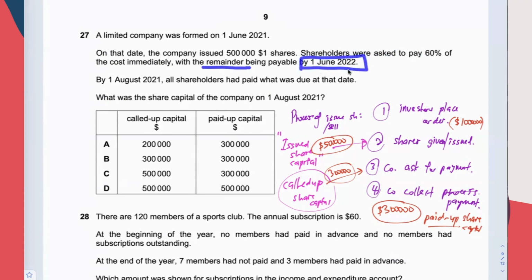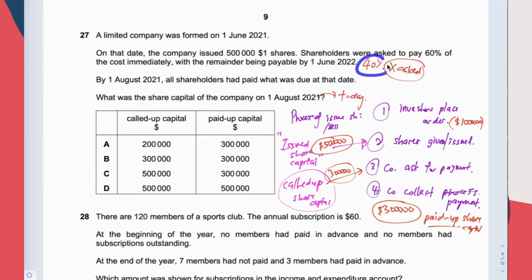Okay, this day is after 1st August 2021, right? So the remaining amount, the 40%, is not asked to pay yet, because this day is many months later. This is today.